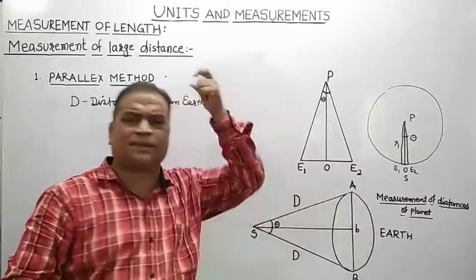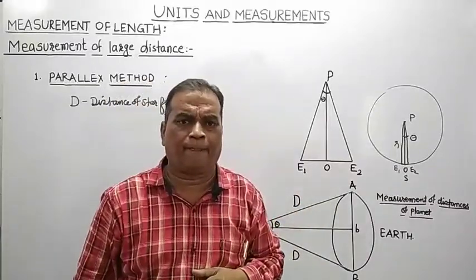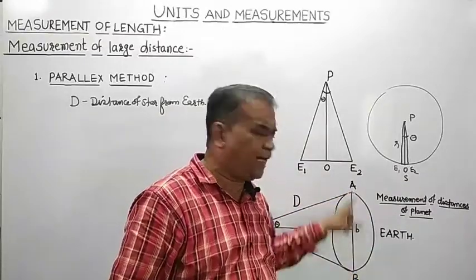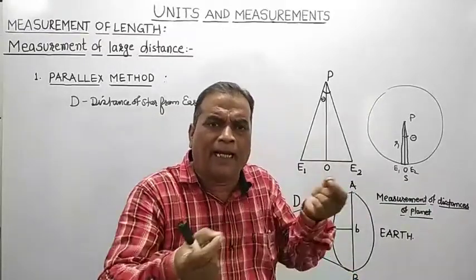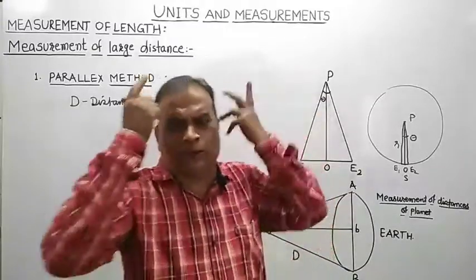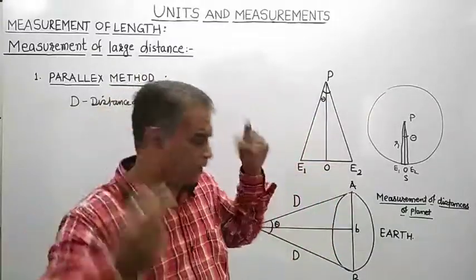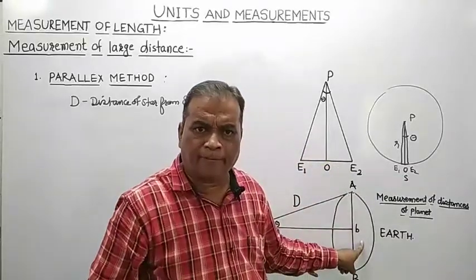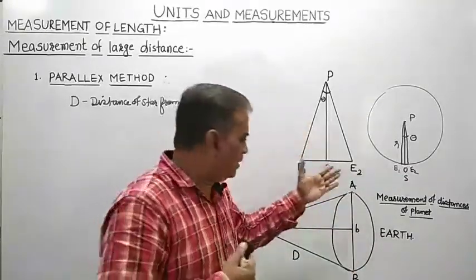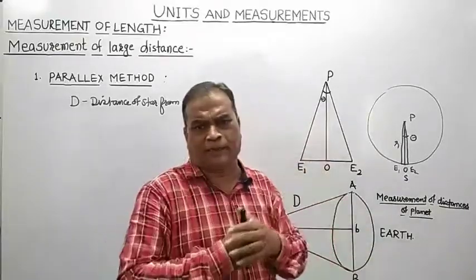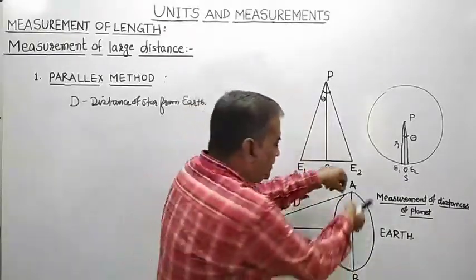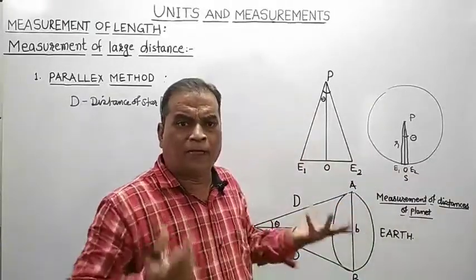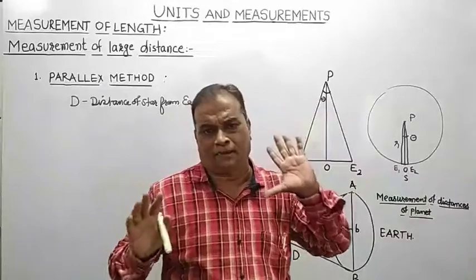To measure this distance D, here we have the two positions A and B. A and B are the two different positions on the surface of Earth at a straight line distance of small b. What is the straight line distance between positions A and B? It is b, where the two observers are lying.